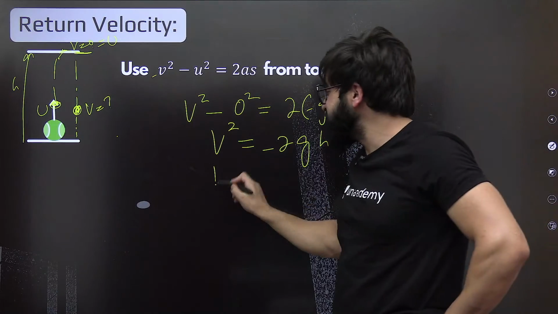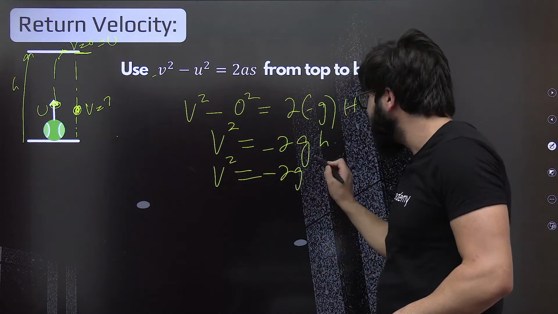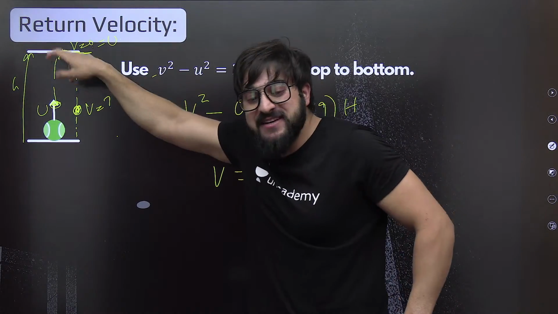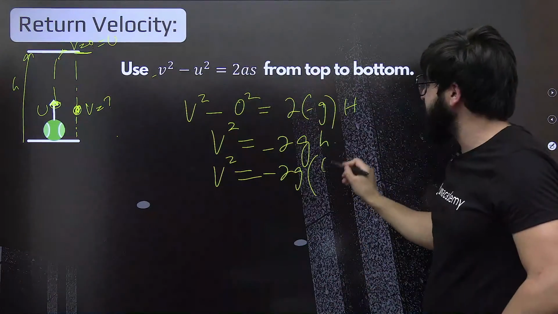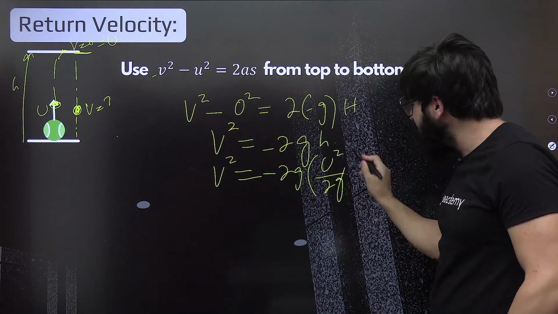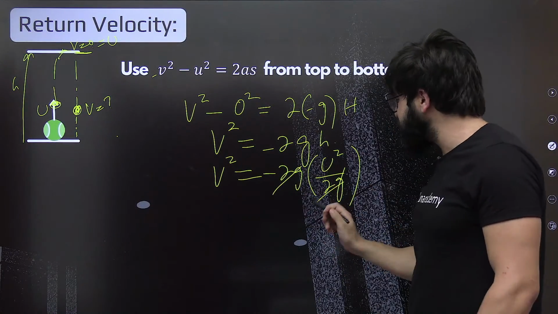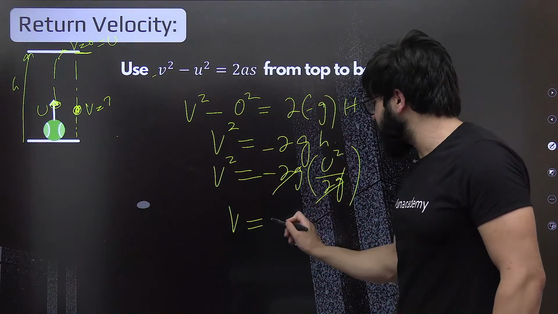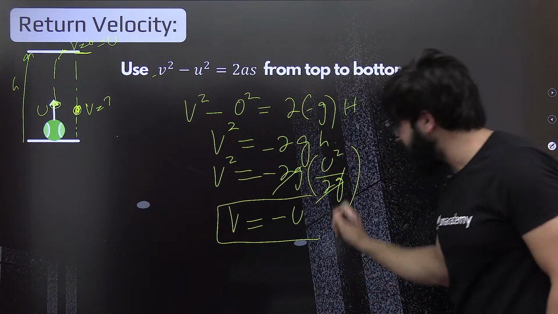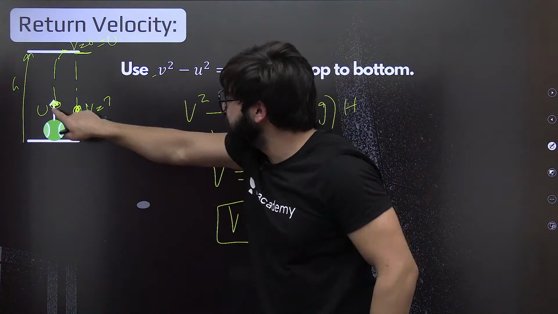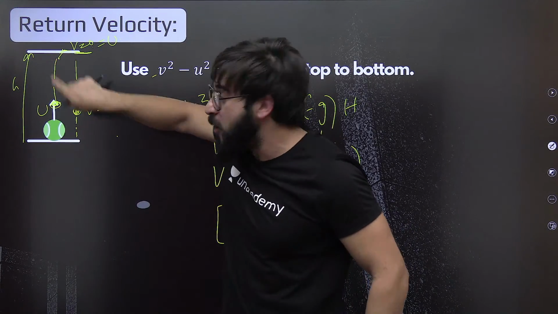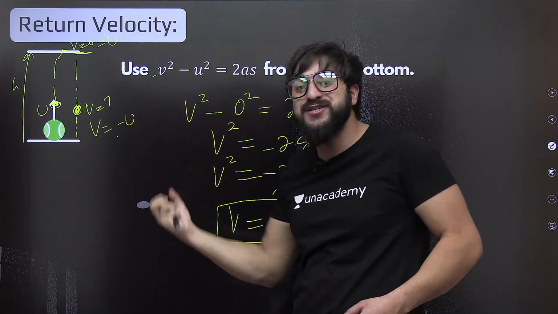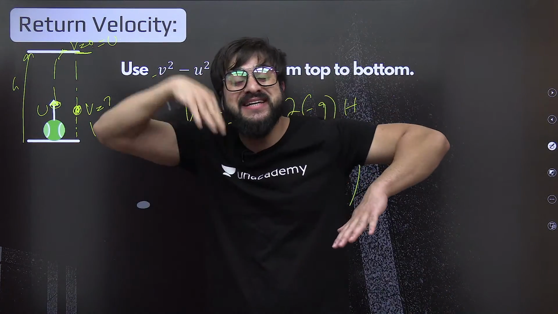Now, you tell me one thing. Can I just write this v squared is nothing but 2g instead of this h? How much is this height? We previously got this, the maximum height attained, that is u squared by 2g exactly. So this 2g will get cancelled off. v squared will come out, so v will come out to be nothing but u, but in the negative direction. That's why I told you, if we are launching this with a velocity u, finally it will come back with a velocity of v equal to minus u. Same velocity, the magnitude will be the same, but the direction will be different.